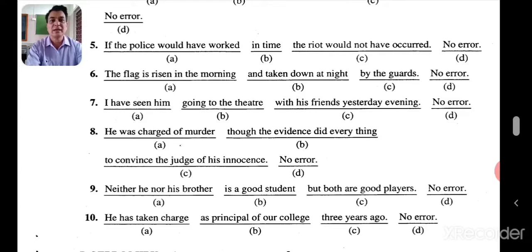Let's go to the next one. Last one. He has taken charge as principal of our college 3 years ago. So similar question to yesterday evening. 3 years ago is a definite past. Whenever 3 years ago or yesterday evening is given, you can be sure that it takes simple past tense. So he took charge. I saw him going to the theatre with his friends yesterday evening. He took charge as principal of our college 3 years ago. Okay, let's move on to the next one now.